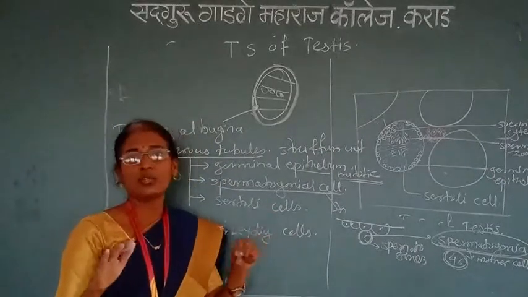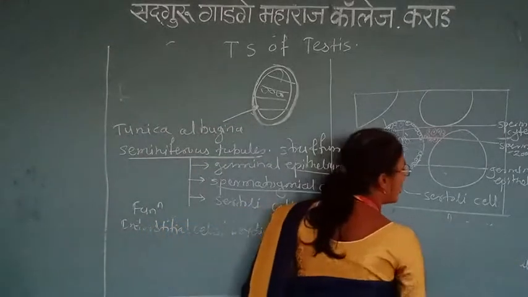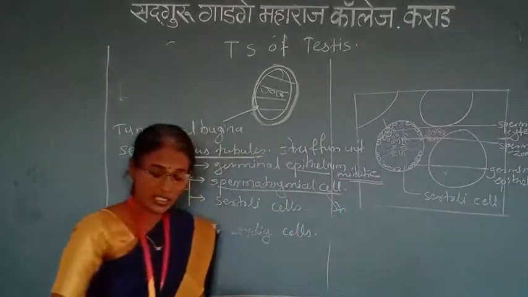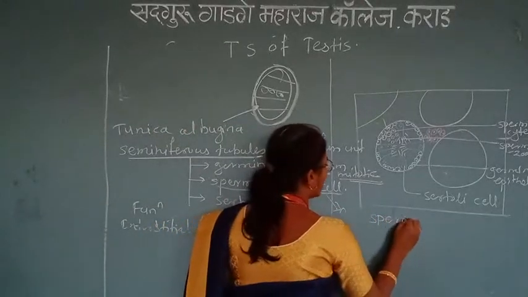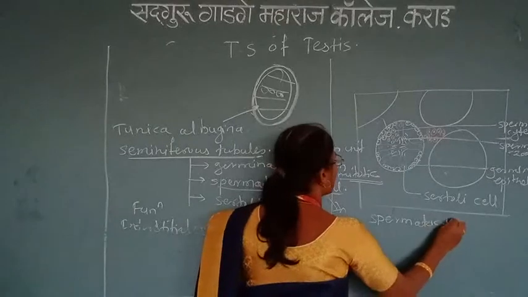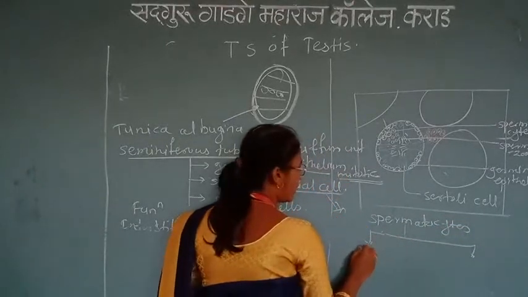Now this cell goes for the meiotic type of cell division, and in meiotic division this spermatogonia forms spermatocytes. Spermatocytes are of two types, primary and secondary.